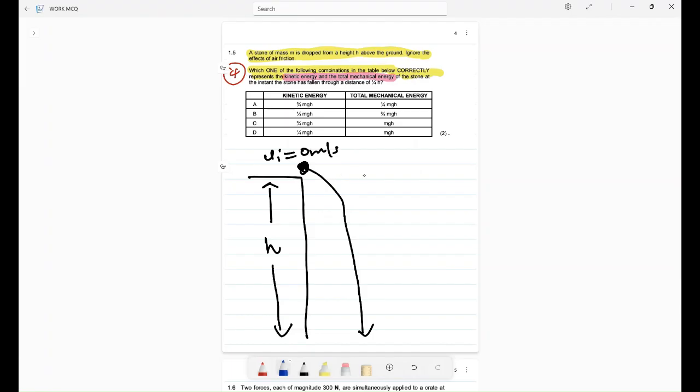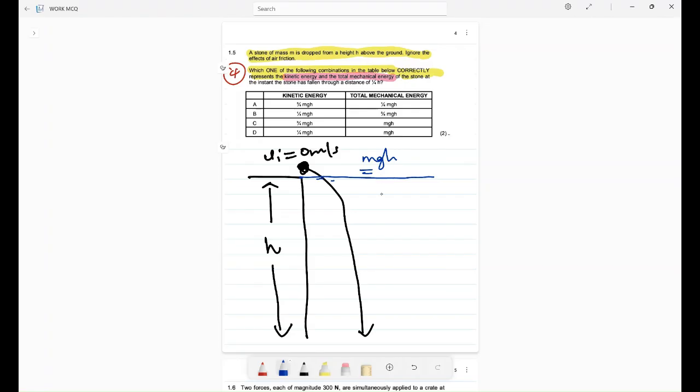If it is dropped here, with regards to this position, we have mgh, which is our potential energy. Why? Because it is at a certain height. Okay, yes, but do we have Ek? No, we do not have Ek.